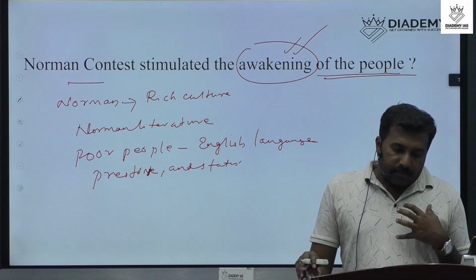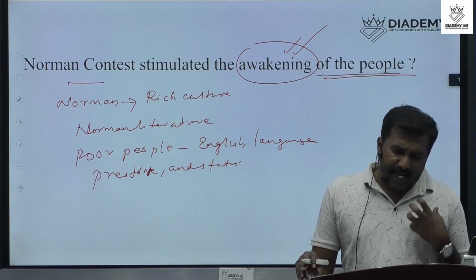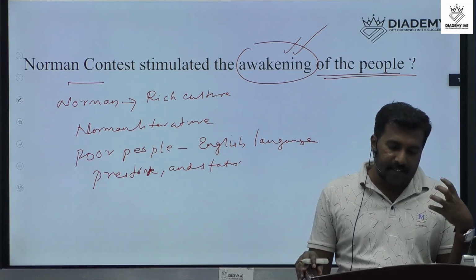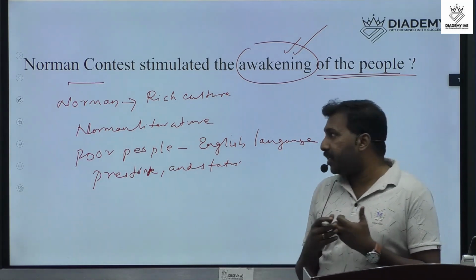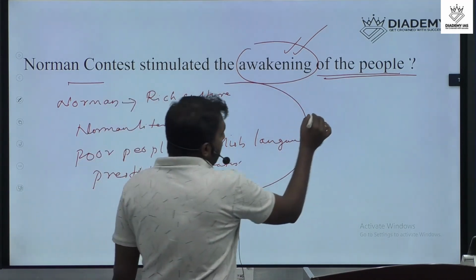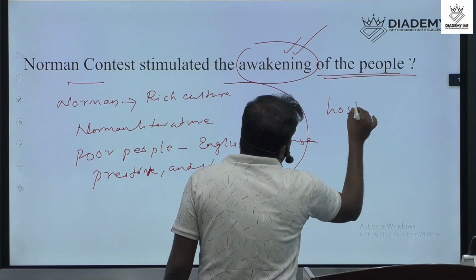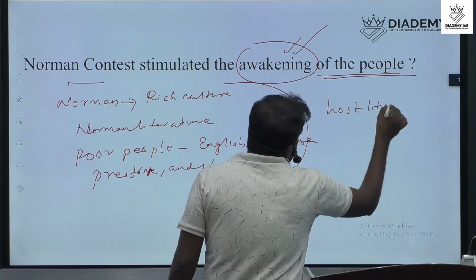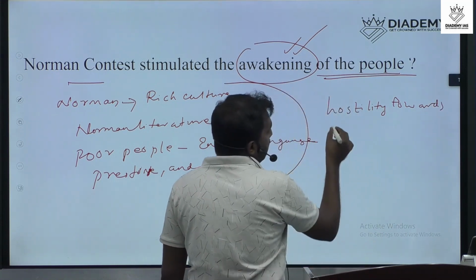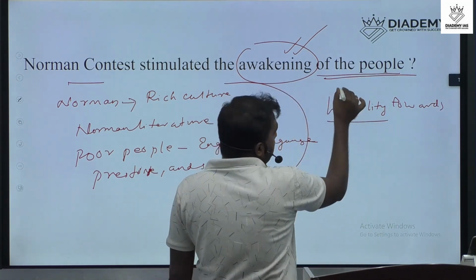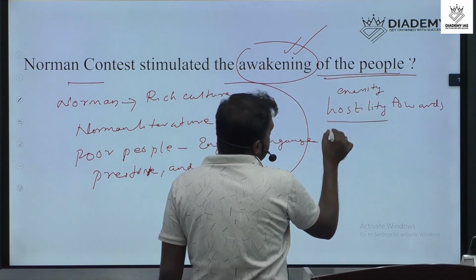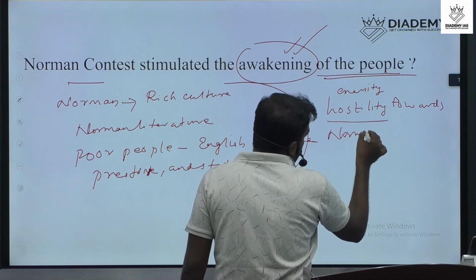Then gradually the Anglo-Saxon community's hostility changed into a national unity, and all these administrative systems created a hostility towards Normans. Hostility means enmity towards Normans.